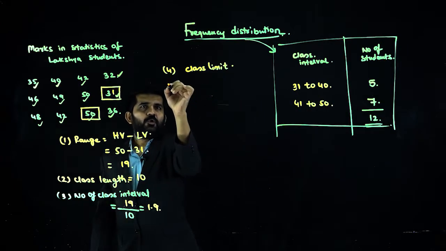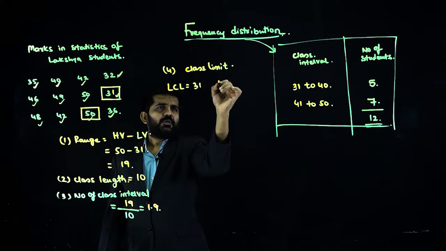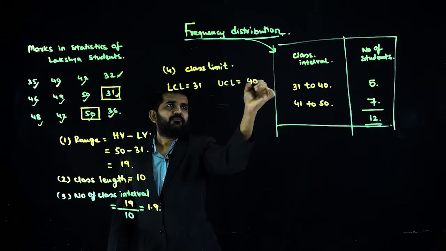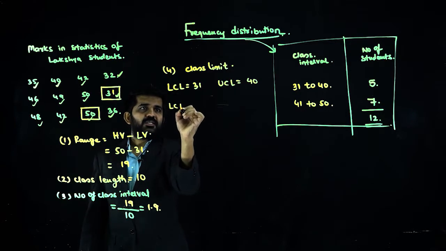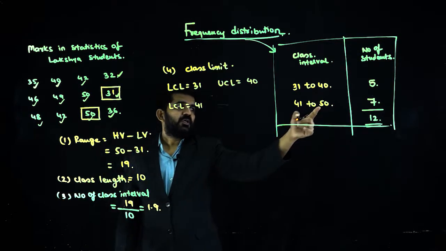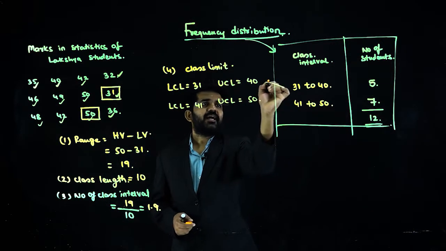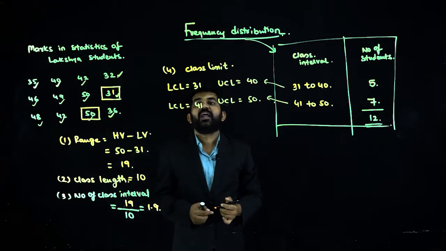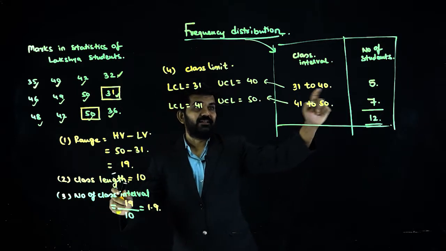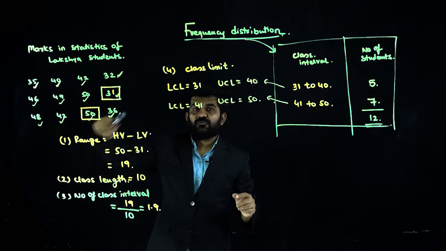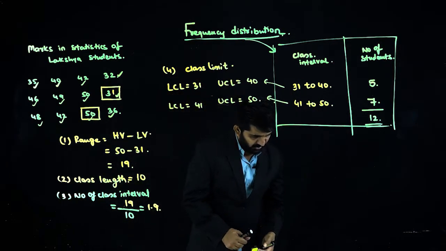In this, lower class limit will be 31. Here, upper class limit will be 40. So lowest number and highest number. Here, lower class limit will be 41. Upper class limit will be 50. So the lowest and highest number of each class is known as class limit. Class length, size, range of data, number of classes, class limit, and we are going to class boundaries.